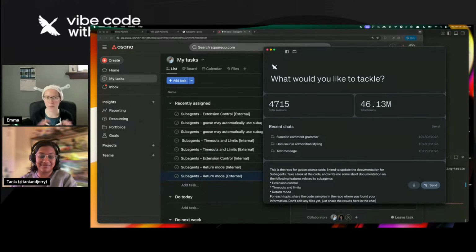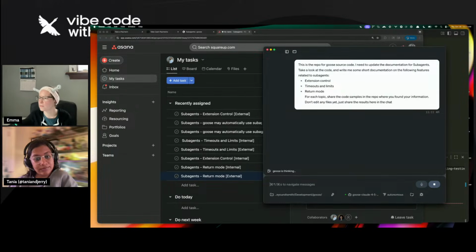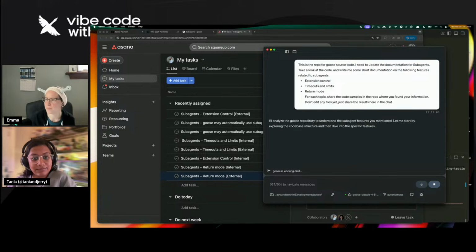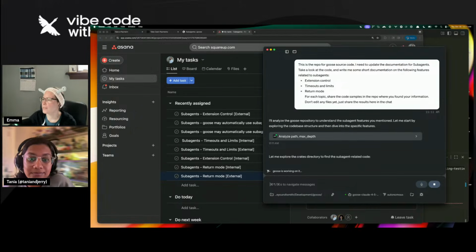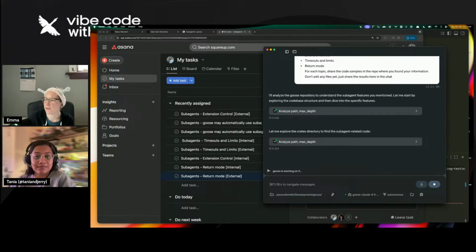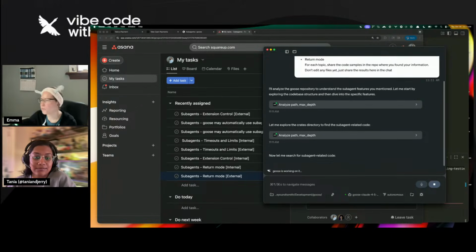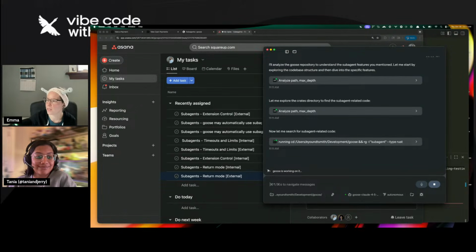So eventually, I want to have Goose actually edit the documentation for me. But right now, I just want to see what it figures out and what it tells me, and then I can use that to inform where I go from there. So I'm asking about extension control, timeouts and limits, and return mode, specifically as it relates to subagents, and then share the code samples, and then tell me what it finds. And let's see what happens. So it's going to analyze the repository to understand the subagent features, and now it's going through the code to find out information about subagents.